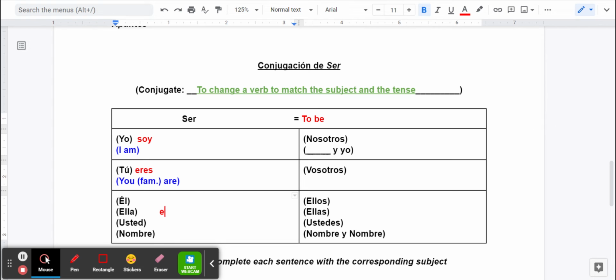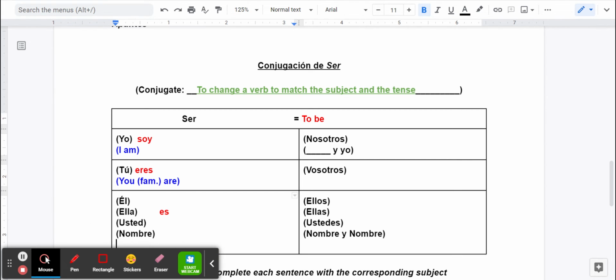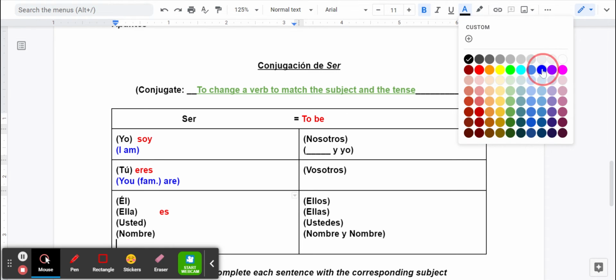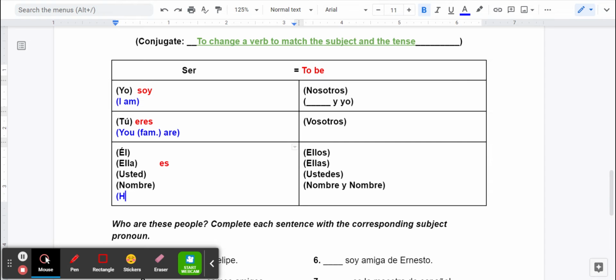It's the word es. So again, you might put down here he, she, you formal, is. Okay?